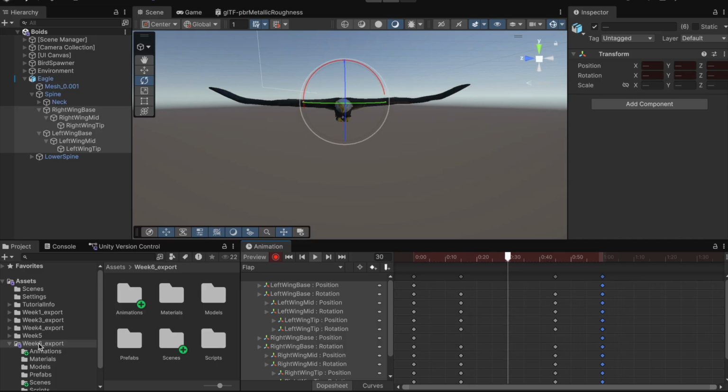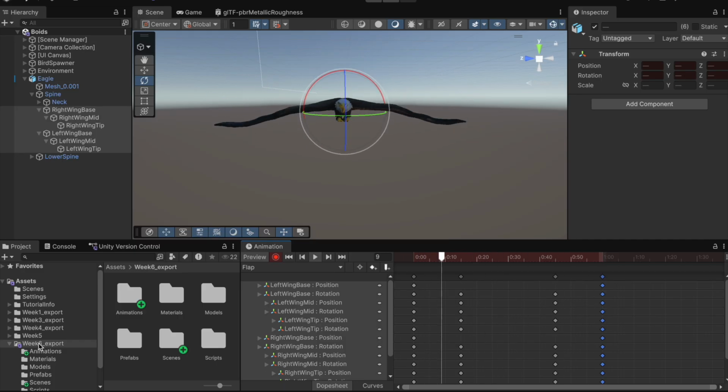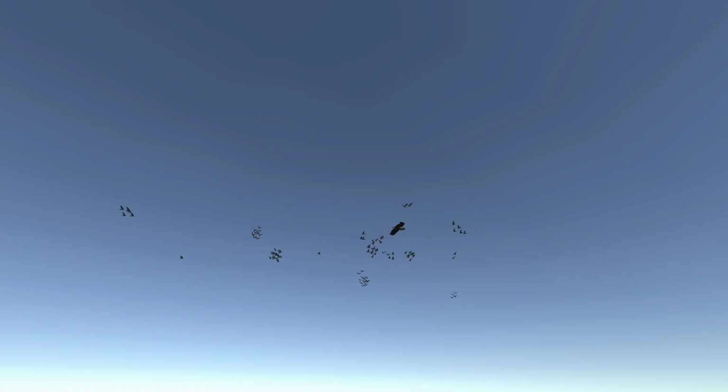I got a flying animation working in Unity, which doesn't look great, but it's my first time doing this, so I'm happy with it. Here's what the scene looks like with my animated eagle model.